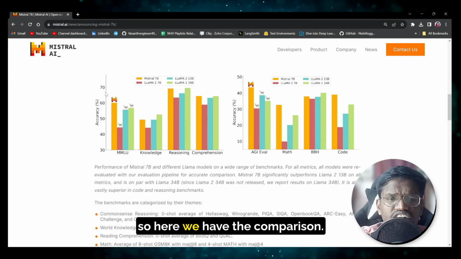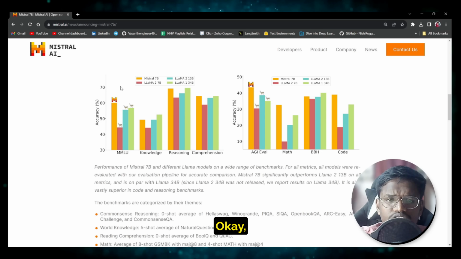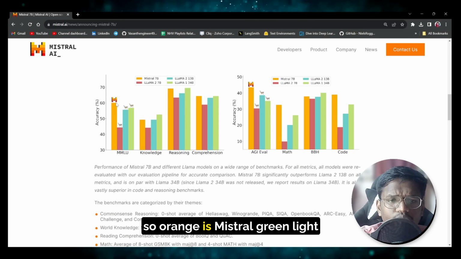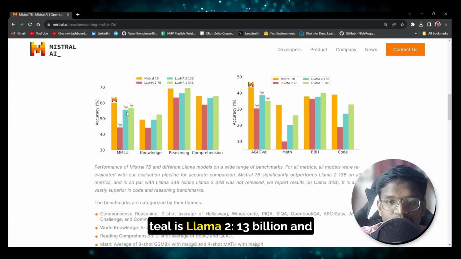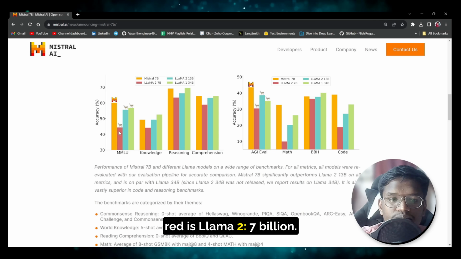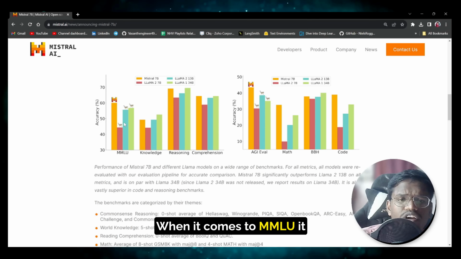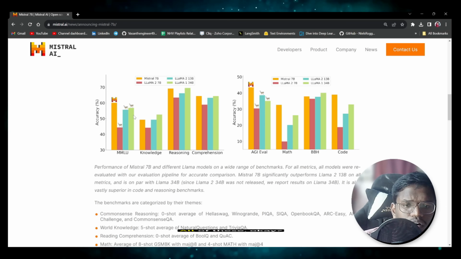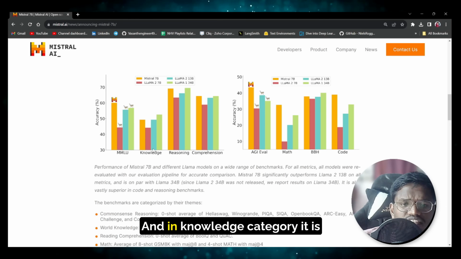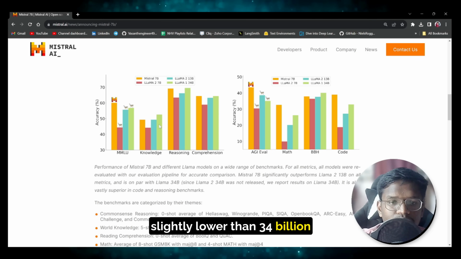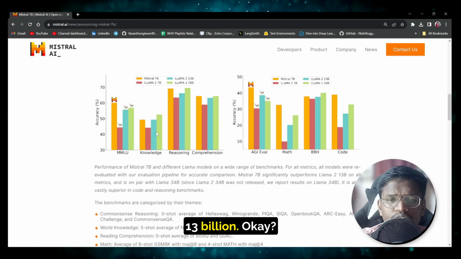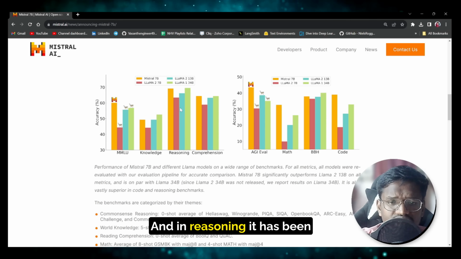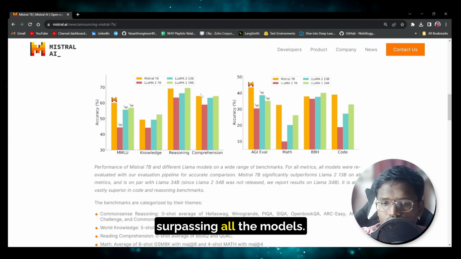So here we have the comparison. Orange is Mistral, light green is Llama 1 34 billion, teal is Llama 2 13 billion, and red is Llama 2 7 billion. When it comes to MMLU, it has outperformed all of these. And in the knowledge category, it is slightly lower than 34 billion, but still it has given as much as the performance of 13 billion. And in reasoning, it has been surpassing all the models.